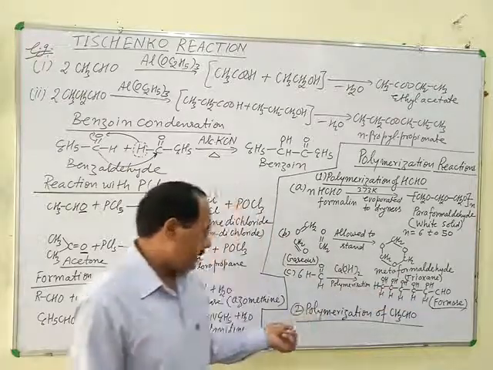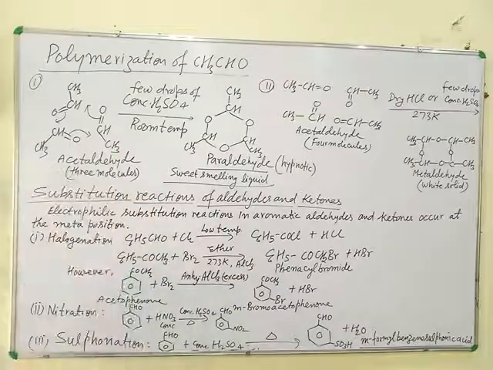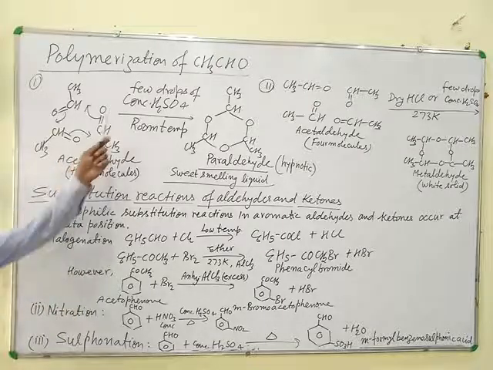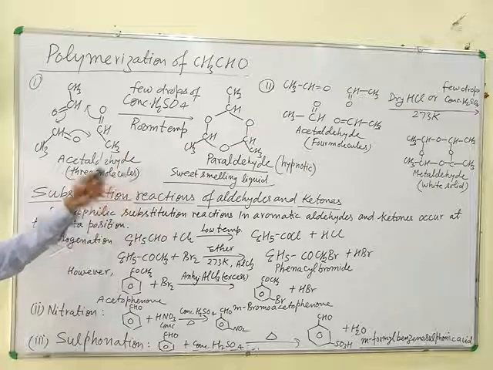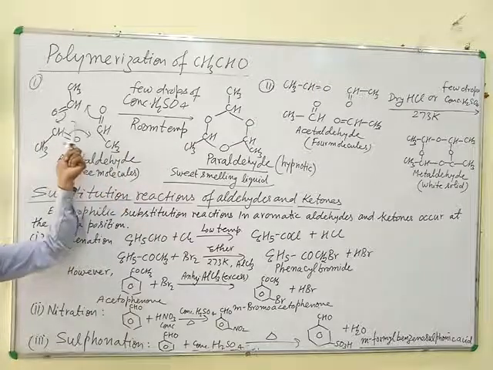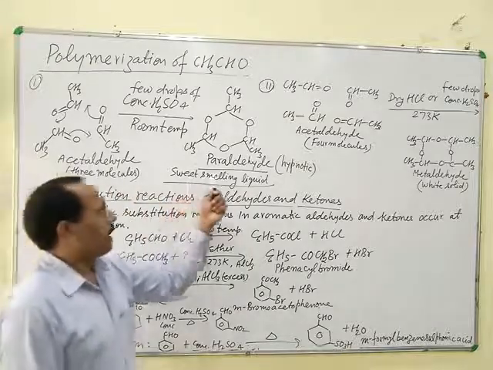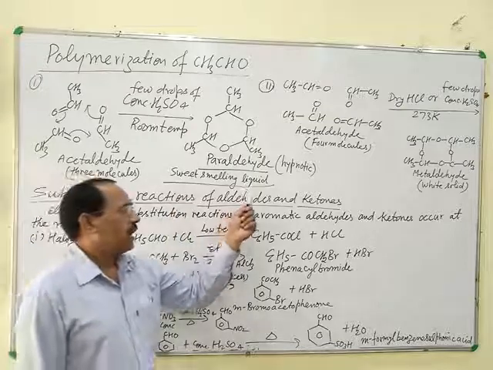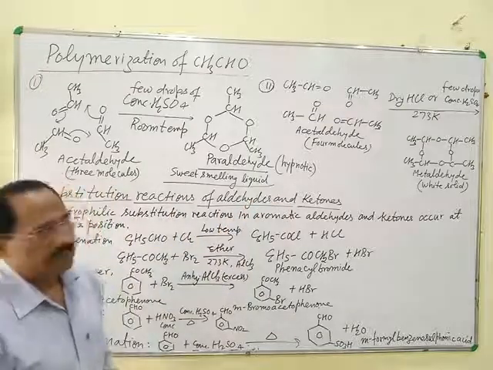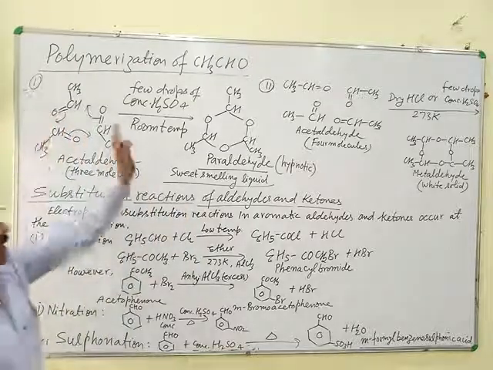Now the next reaction is polymerization of acetaldehyde. When a few drops of concentrated sulfuric acid at room temperature are added to acetaldehyde, then 3 molecules of acetaldehyde polymerize to give paraldehyde, which is a sweet smelling liquid and used as a hypnotic medicine. This is the first polymerization of acetaldehyde.